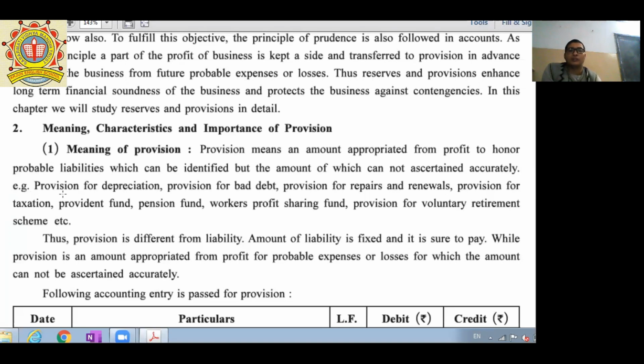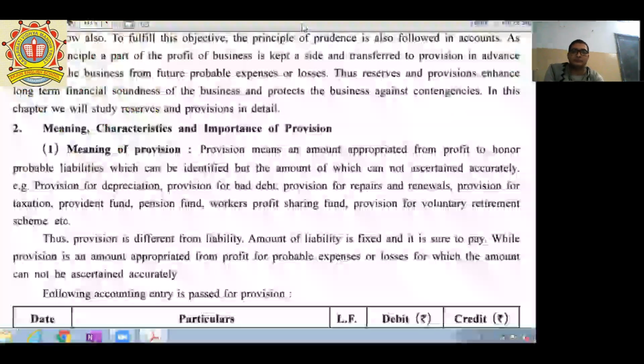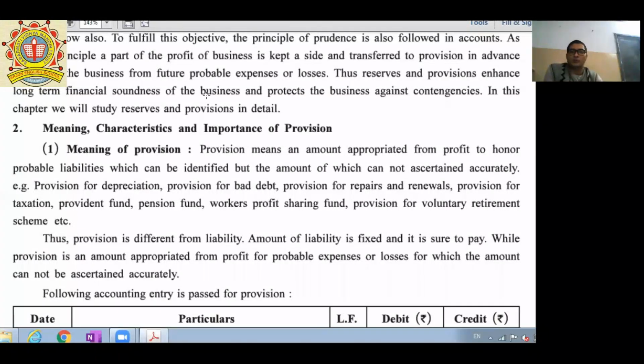Next one, workers profit sharing fund. It means there is a certain sum of provisions created for workers, so that if a worker is doing their work very efficiently, honestly, with loyalty, etc., then at the same time the workers profit sharing fund will be distributed among them. Okay, next one, provision for voluntary retirement scheme.